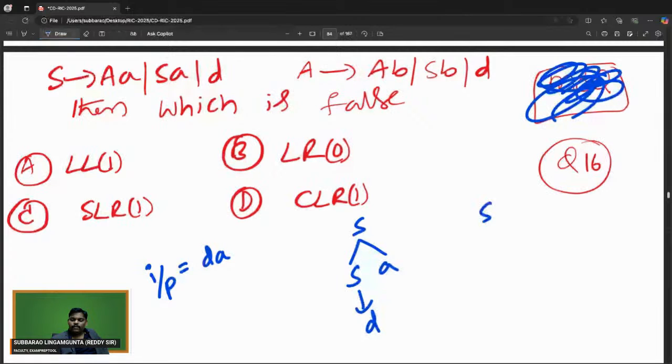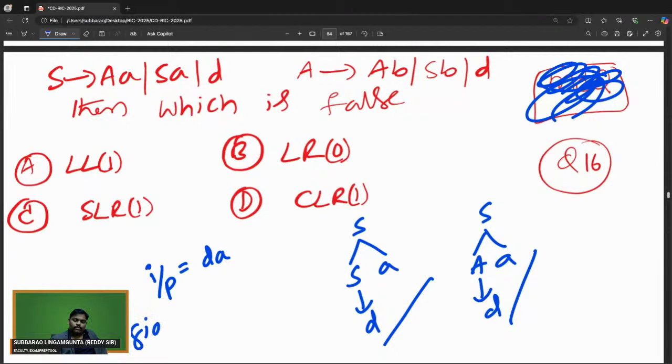The next way, S goes to AA where A is replaced by D. So DA is possible in two ways. So the given grammar is an ambiguous grammar.